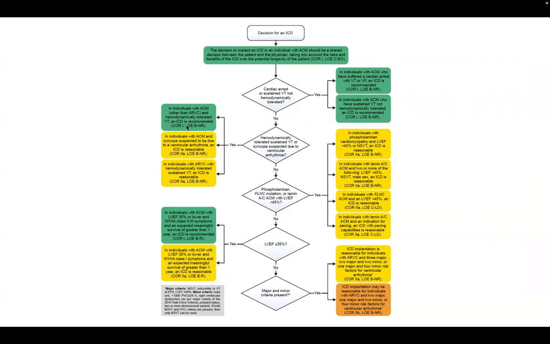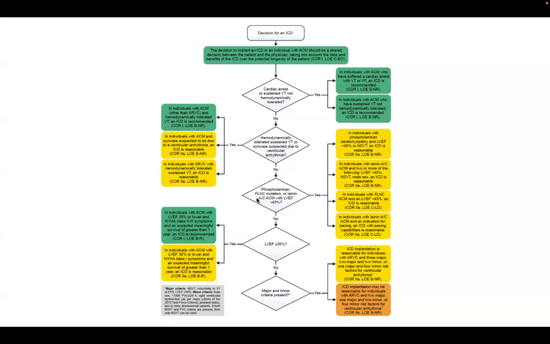Who has a VT, who has a syncope, it is class 2A, obviously. It is not class 1. And also, the first green color thing is for arrhythmic cardiomyopathy other than ARVC. But for ARVC, even with hemodynamically tolerated VT, it is class 2A, not class 1. The first green thing is for arrhythmic cardiomyopathies, which includes all arrhythmia-related cardiomyopathies.